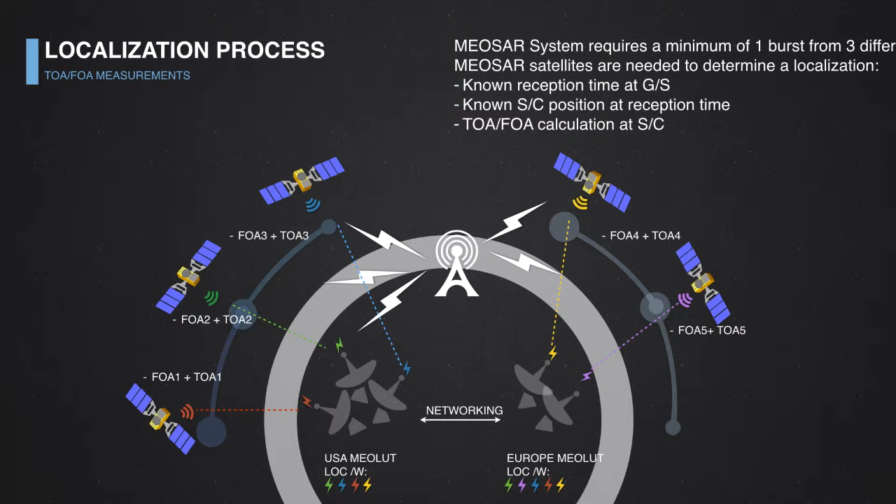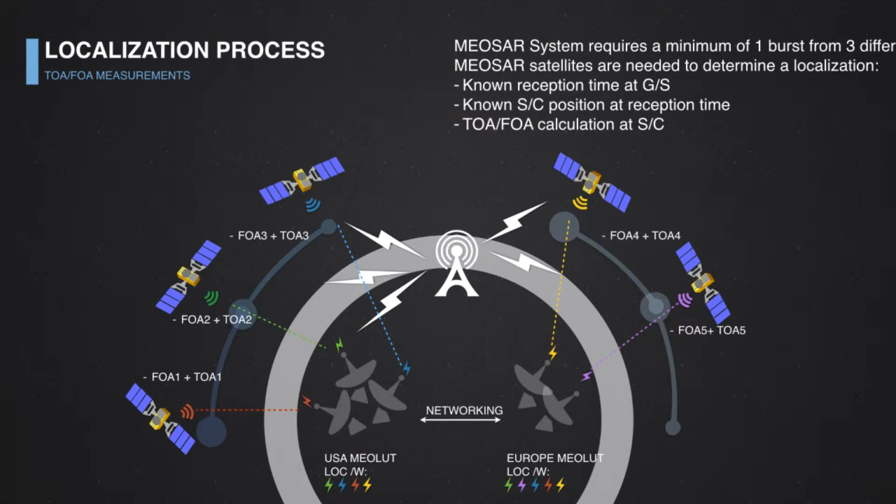they see the signals emitted by this beacon with their 3 antennas, so they can provide a localization. So USA would be okay, but Europe, for whatever reason, the inclination of the orbits or the terrain or something, they only see these birds by 2 satellites. That would not be enough to provide a localization. So the MEOLUT would keep waiting until new data comes in in order to process this calculation.